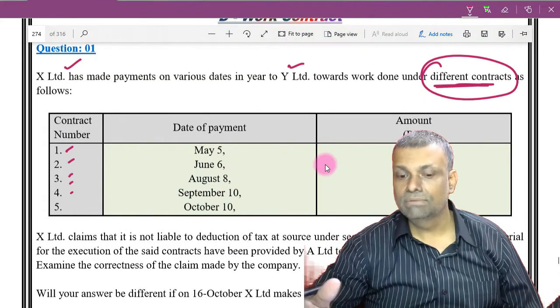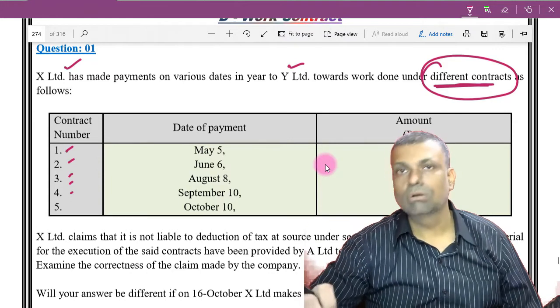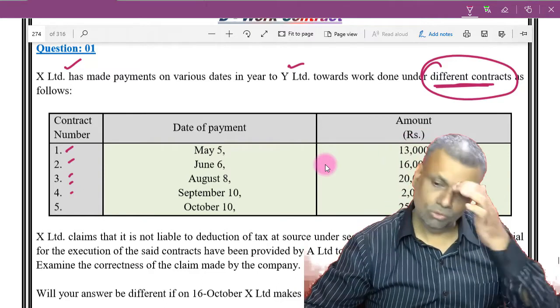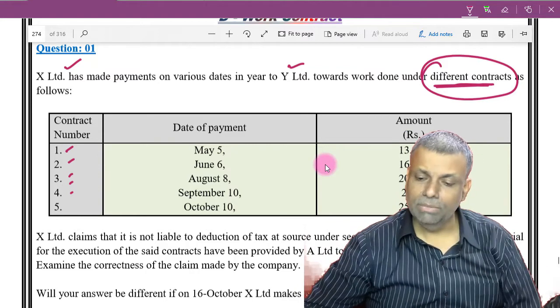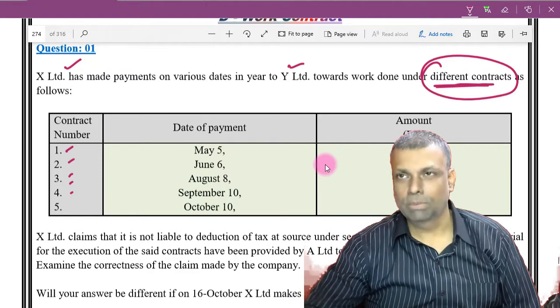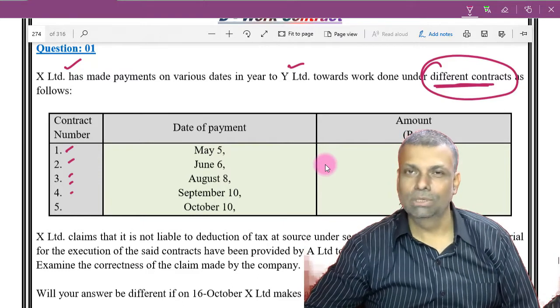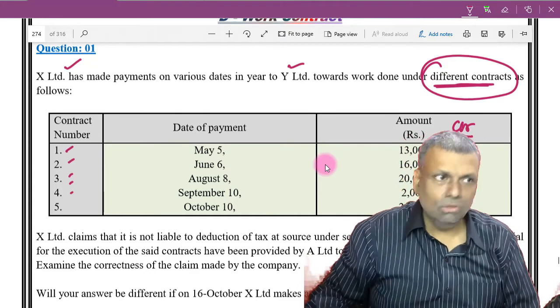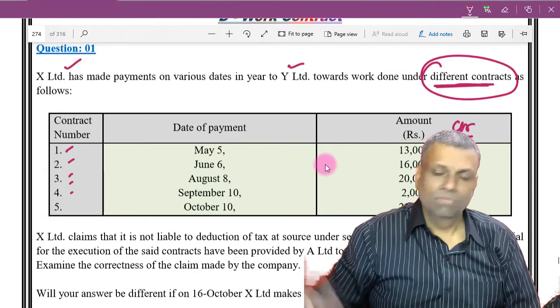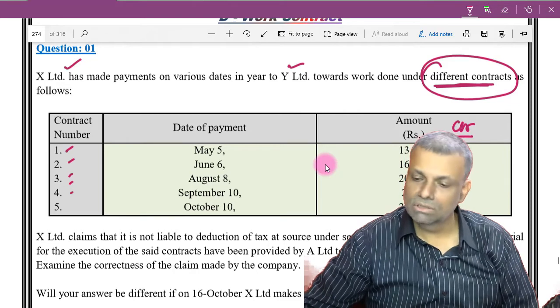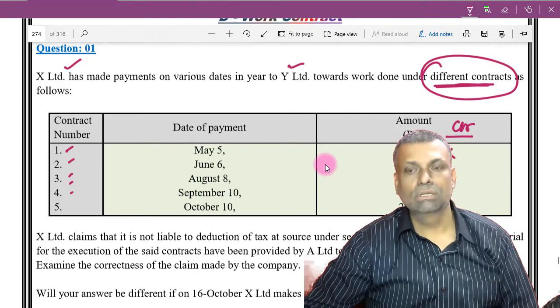Supposing the entire contract was one contract, then you would have to consider the total contract value. That's the reason we have two separate limits in this section, the contract value and the per annum limit. Now see, payments were made on different dates. First, I will check the contract limit. In fact, you have to check both limits simultaneously, but for the classwork purpose, our contract limit is 30,000. In the first situation you are not crossing the limit, second not crossing, third also not crossing. 30,000 is the limit, and you are not crossing the contract limit.